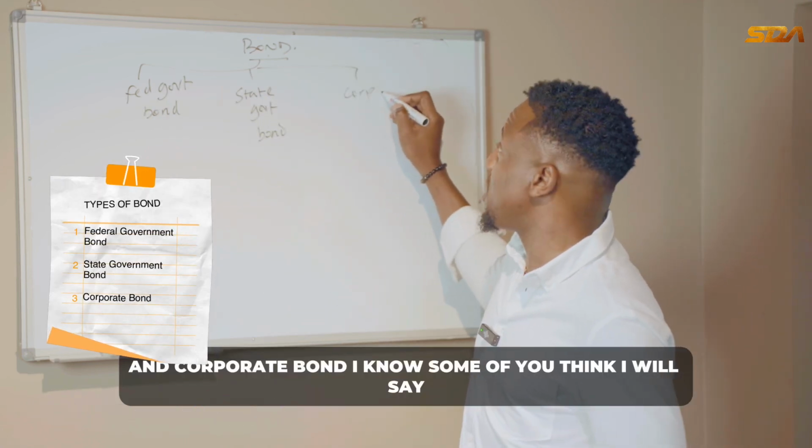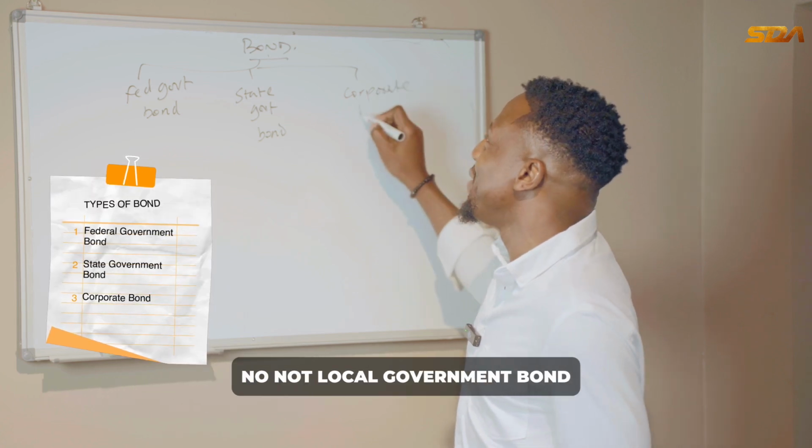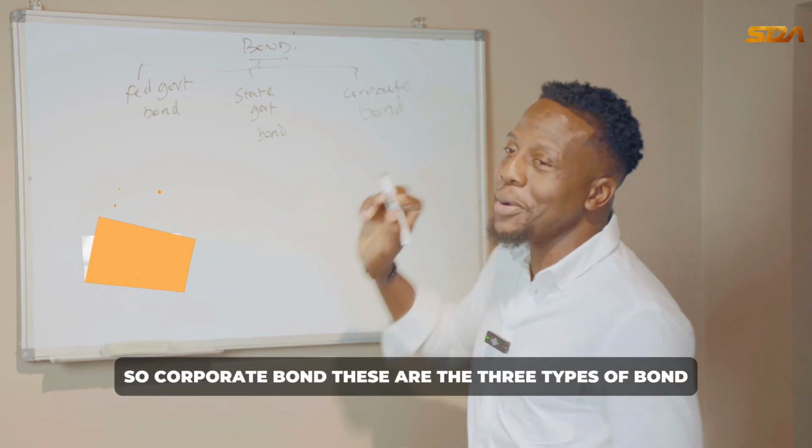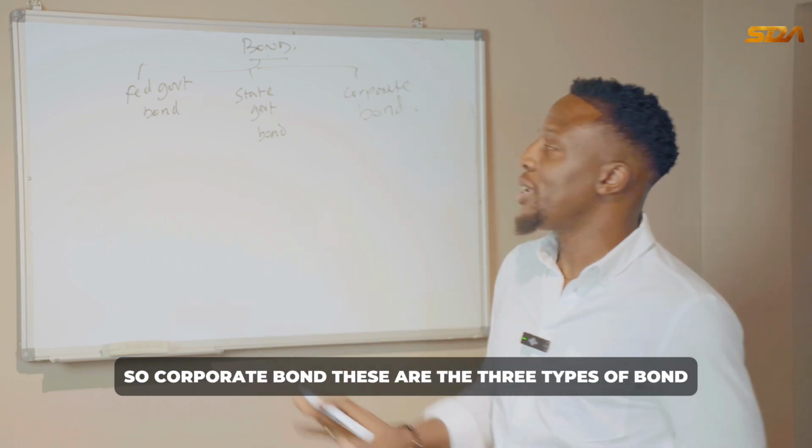I know some of you think I will say local government bond. No, not local government bond. So corporate bond. These are the three types of bond.